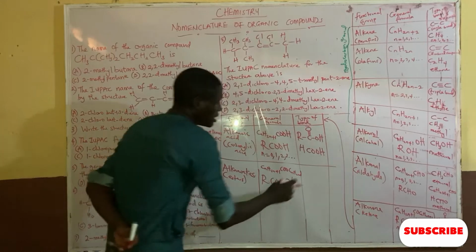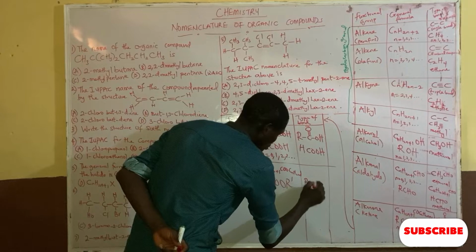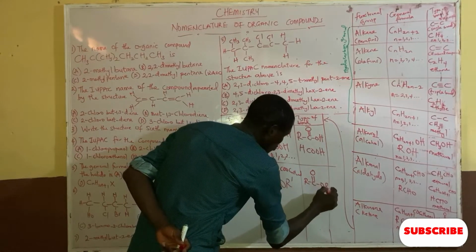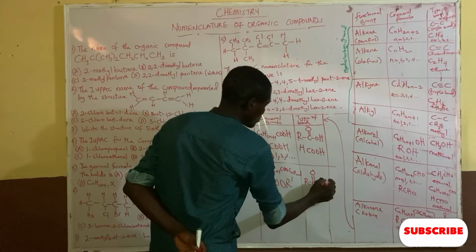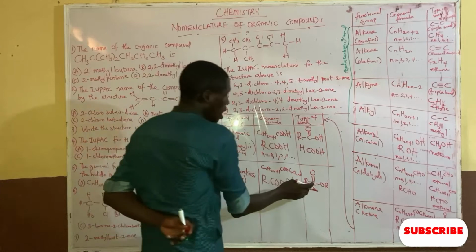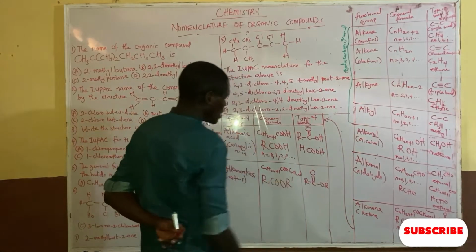So if I want to write it down here, I'm going to write R single bond C double bond O, single bond O, R. So that's that. How to write it? R, C double bond O, single bond O, and then R prime.